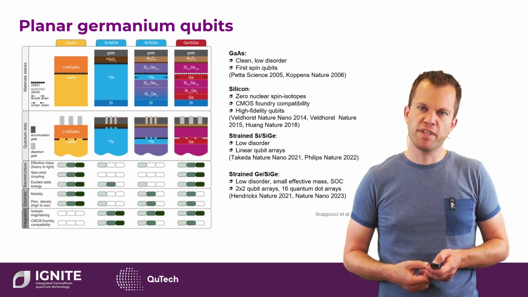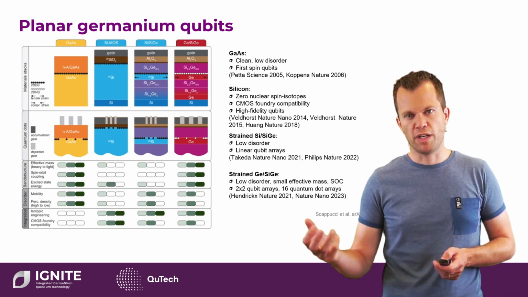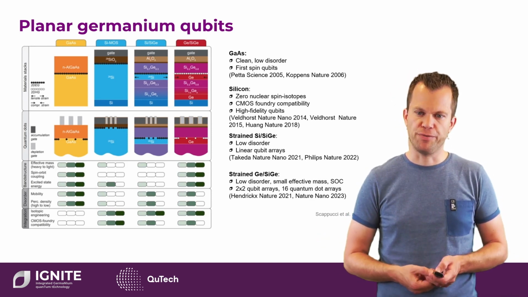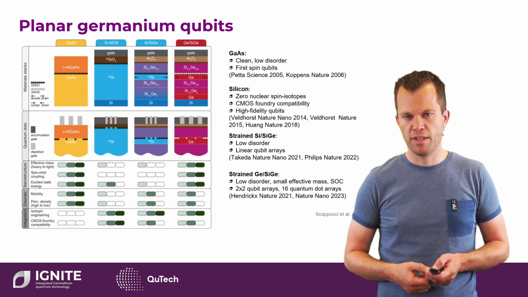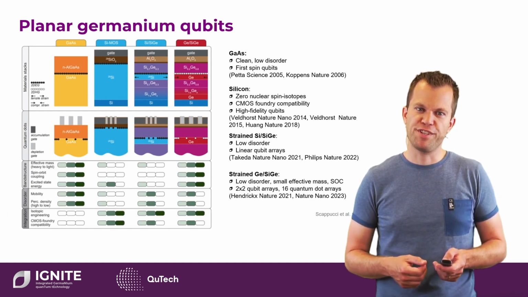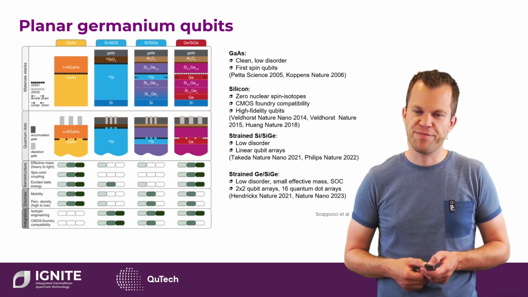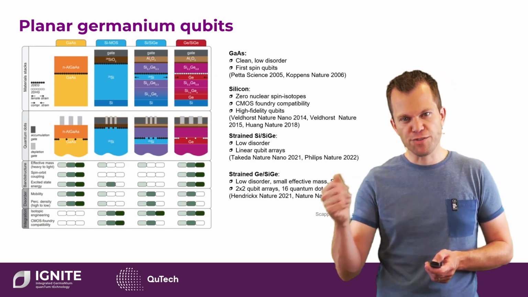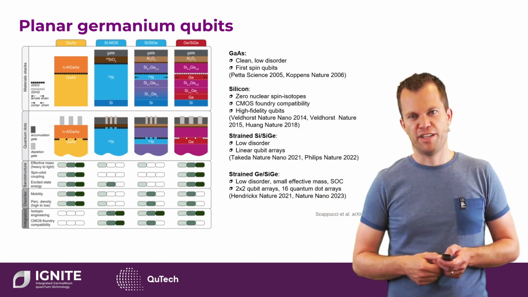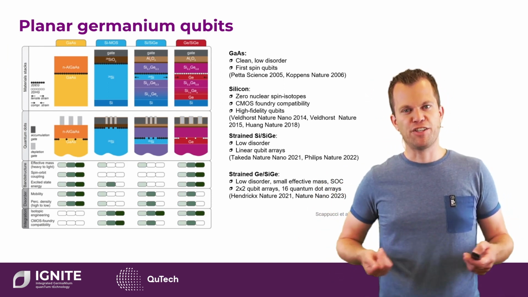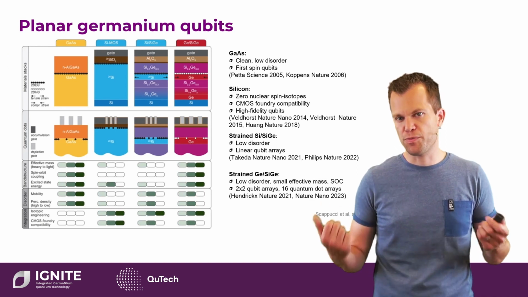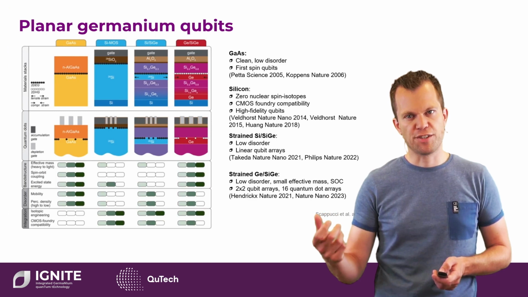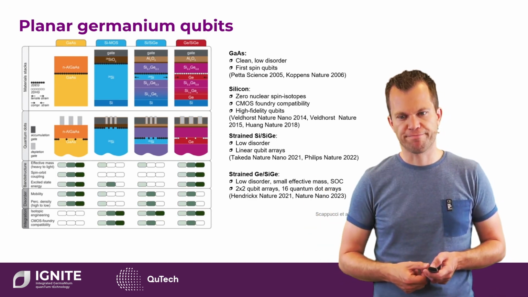First of all, the quality of quantum wells in germanium is rather high, so we have very good charge control. There's low disorder. Also, in germanium, there's a rather small effective mass. And finally, in germanium, we're typically not using the electron, but a hole as the basis for our qubits. These holes experience strong spin-orbit interactions, and that provides a knob for all-electrical intrinsic qubit control.